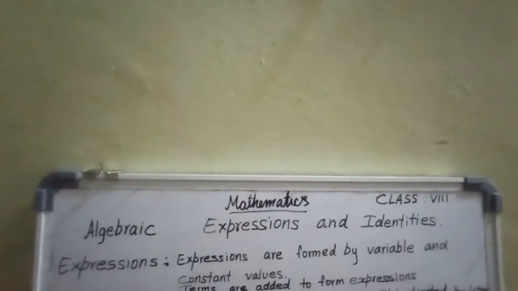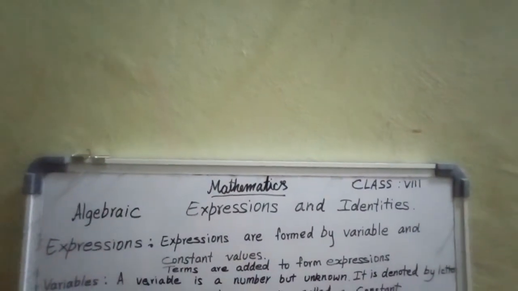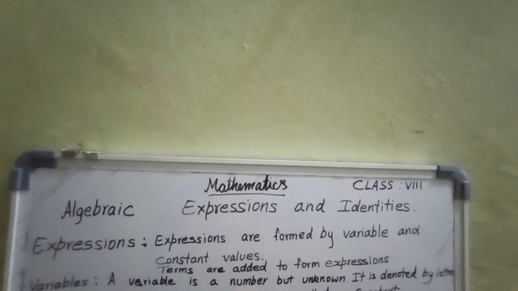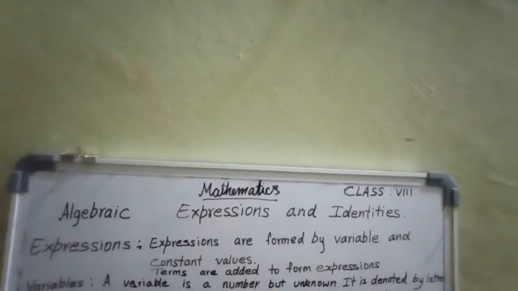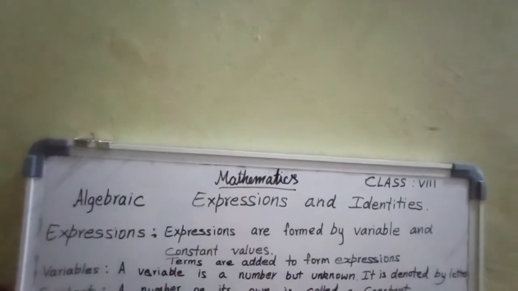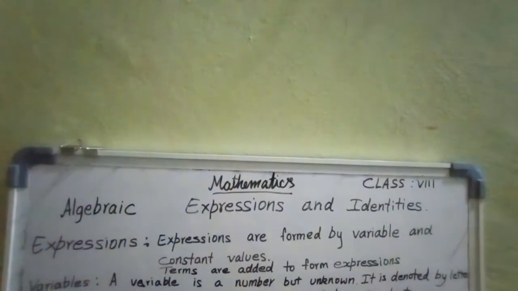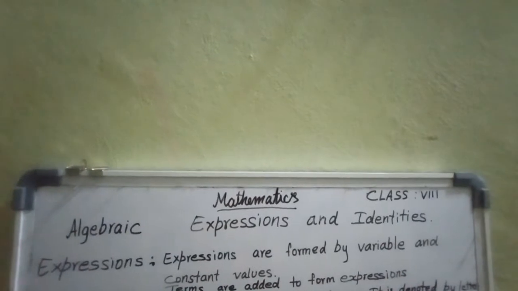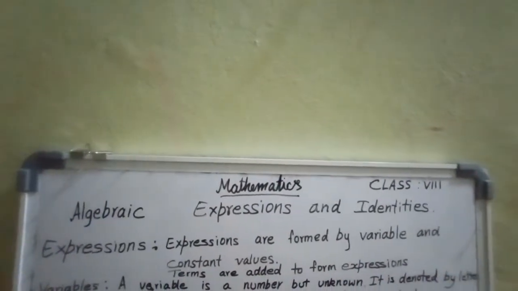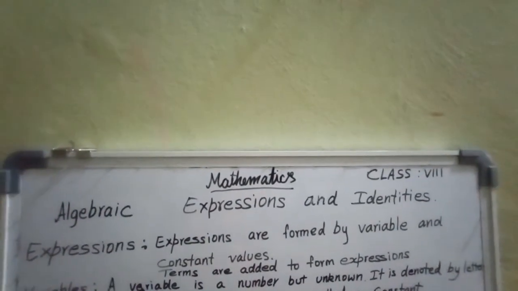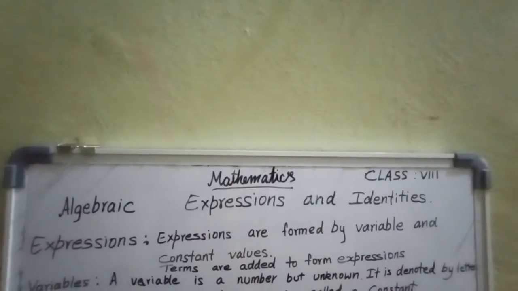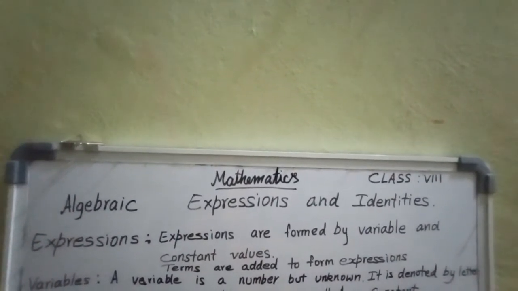Here I use the word variable. A variable is a number, but it is unknown. It is denoted by a letter. You can say it is one of the unknown values. But we denote it with the help of letters, that too small letters, lower case. You understood what a variable is.